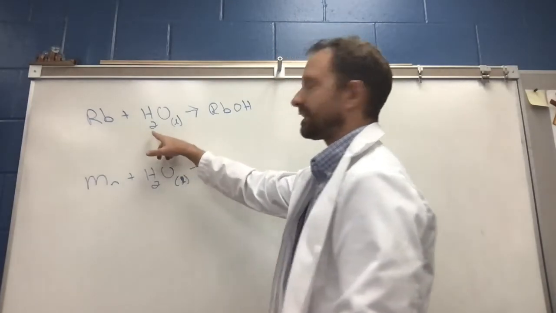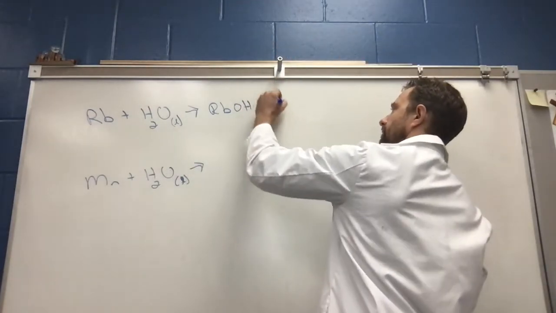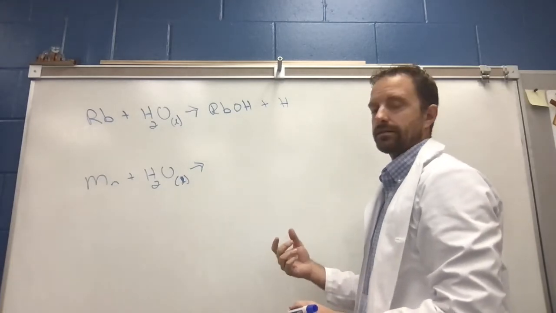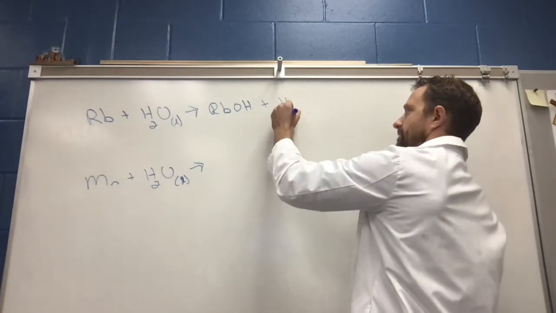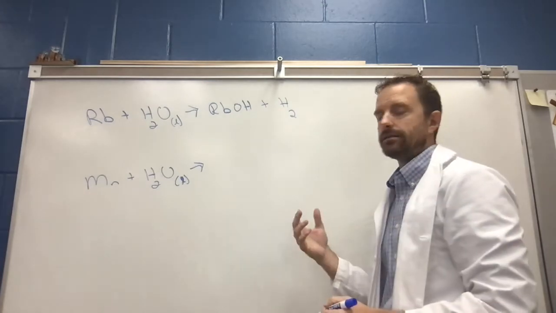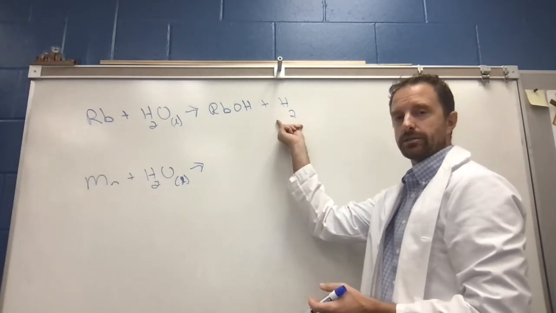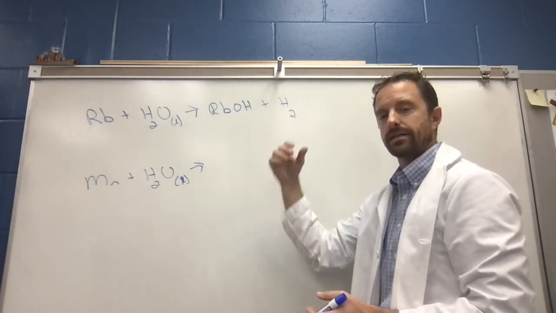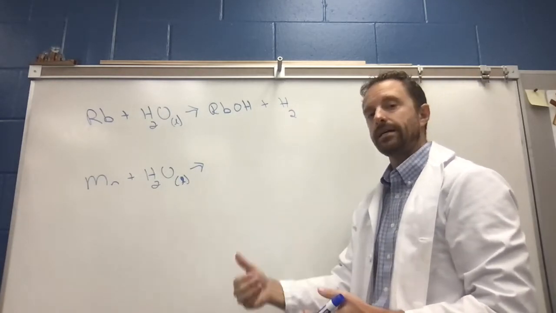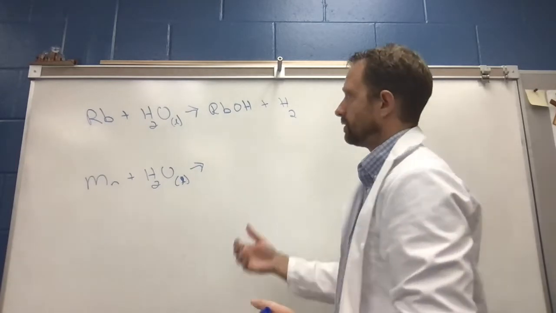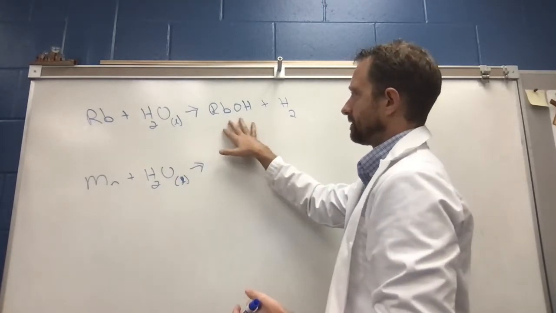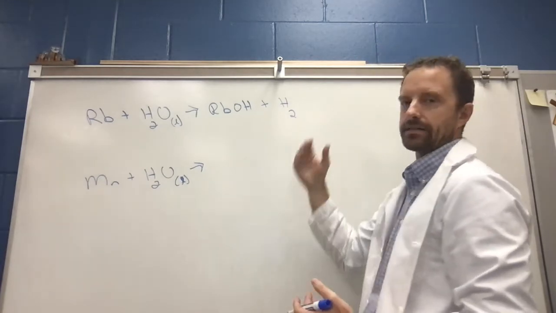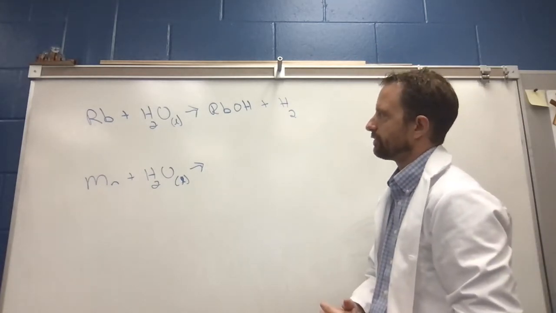But that only kicked out one of the hydrogens. So the hydrogen's over here, but hydrogen is one of those Hunkelbriefs, so it can't exist just as hydrogen. It's got to exist as H2. So whenever hydrogen's by itself, it's H2, and then we would make rubidium hydroxide. I'm not as worried about states because single replacement reactions aren't driven by states. They're driven by reactivities. So we could look and see it is soluble, so it'd be dissolved in water. You put an aq, but that's not really the driving force there.